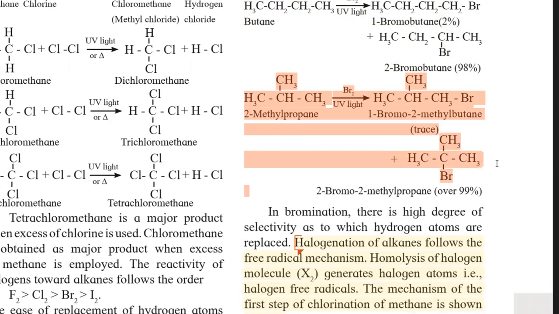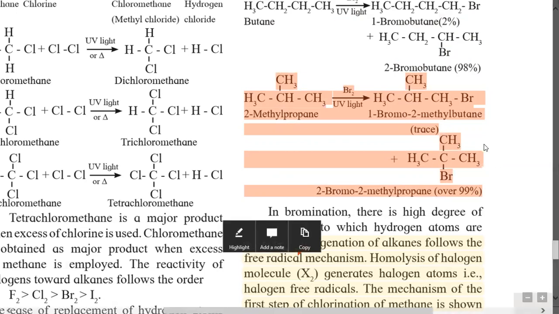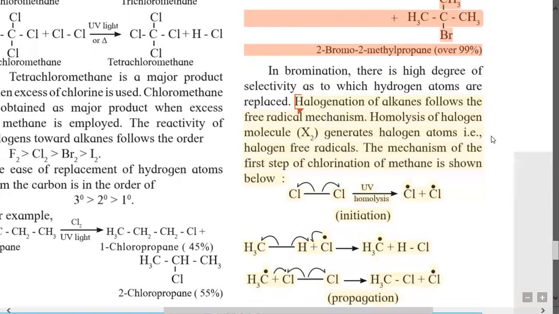But from the same reactant 2-methyl propane, the replacement of tertiary hydrogen from tertiary carbon takes place, and the bromine is substituted at tertiary carbon. We get 2-bromo-2-methyl propane as a major product, and 99% product is obtained. So this shows the application of how the reactivity of carbon atom is tertiary greater than secondary greater than primary.